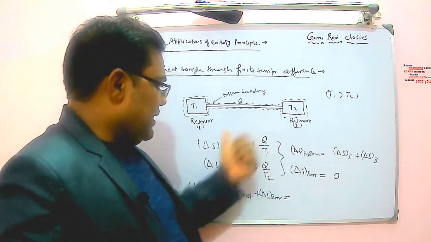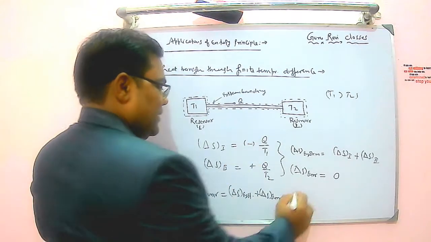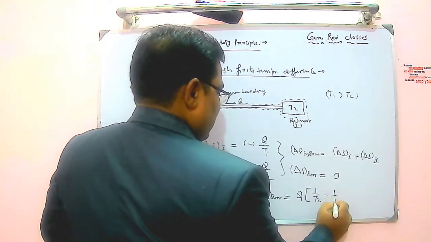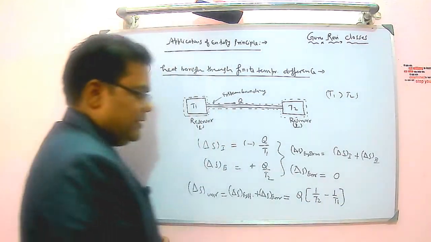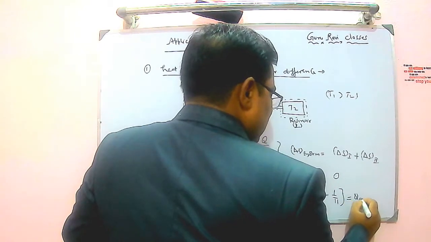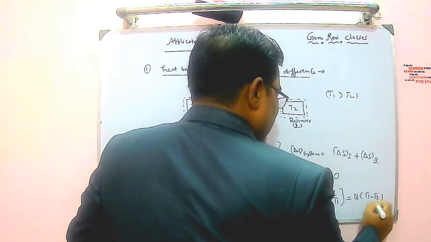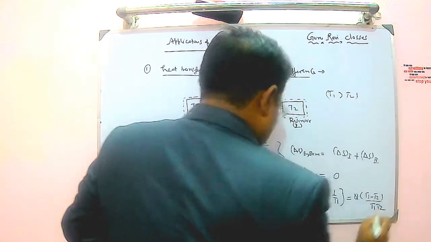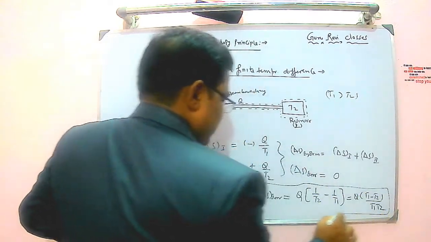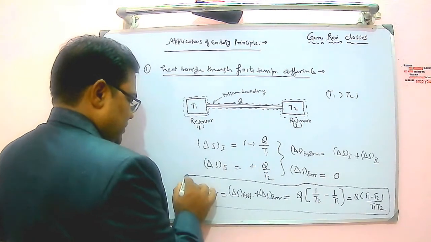If I add this, if I take Q as common, I can write 1 by T2 minus 1 upon T1. Further simplification can also be done. So this will be T1 minus T2 divided by T1 T2. So this I got, delta S universe, in the case of heat transfer through finite temperature difference.